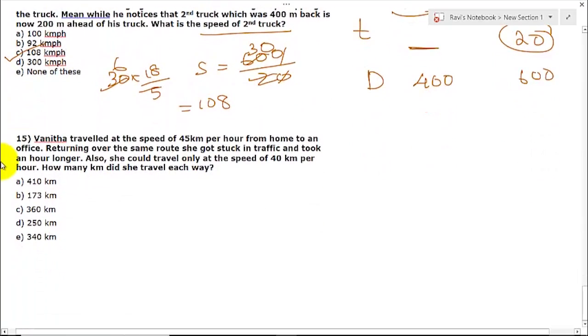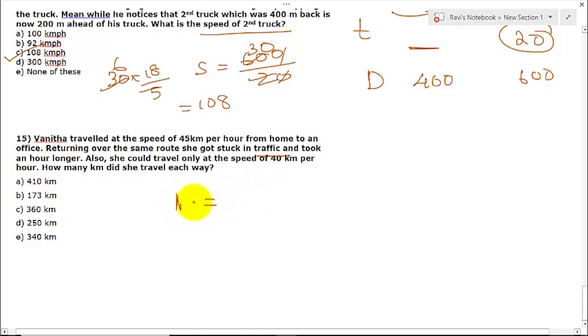Let us go to question number 15. This is the last question in our session. Vanita traveled at the speed of 45 km per hour from home to an office. Returning over the same route, she got stuck in the traffic and took an hour longer. Also, she could travel only at the speed of 40 km per hour. How many kilometers did she travel each way?